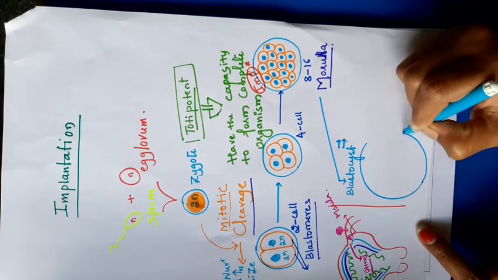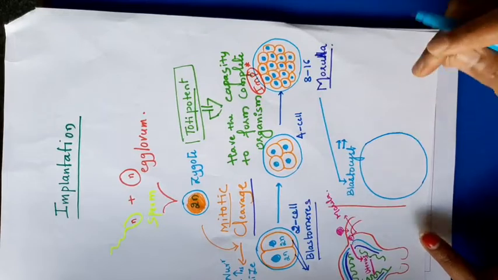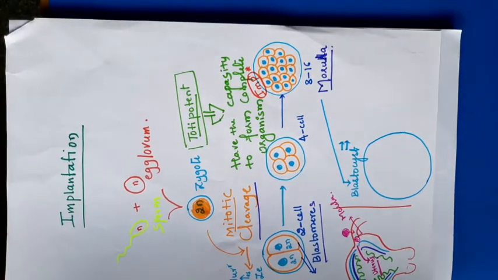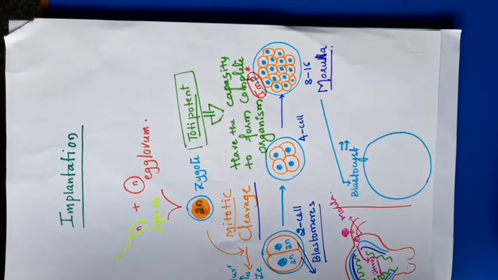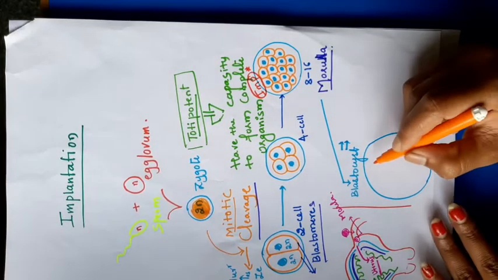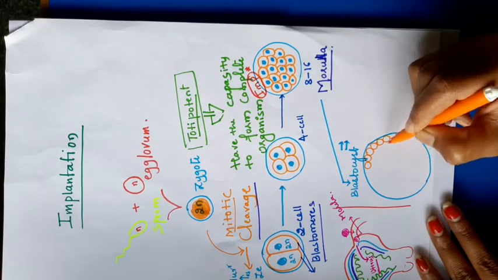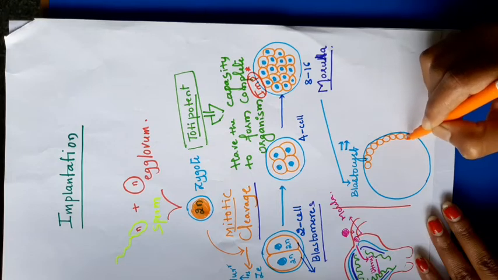In that, rearrangement of cells occurs, meaning the arrangement happens within the cells. They form a hollow cavity called the blastocoel cavity.